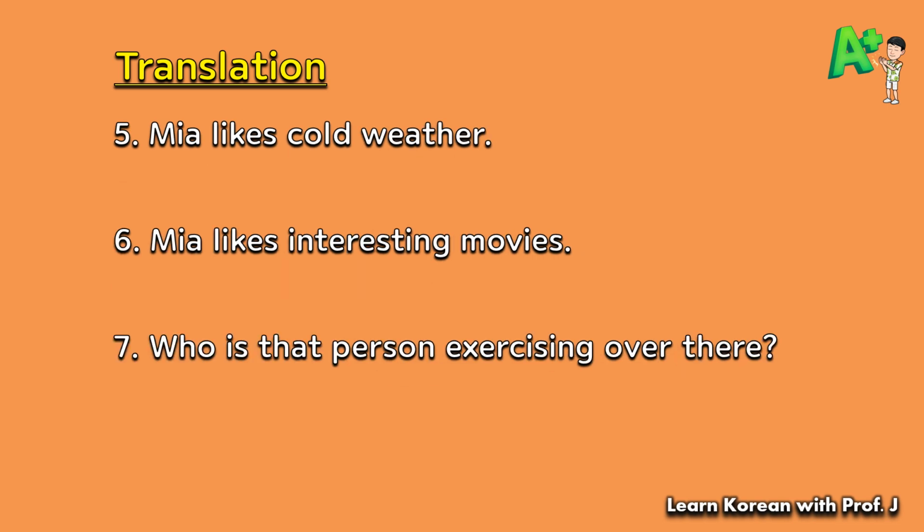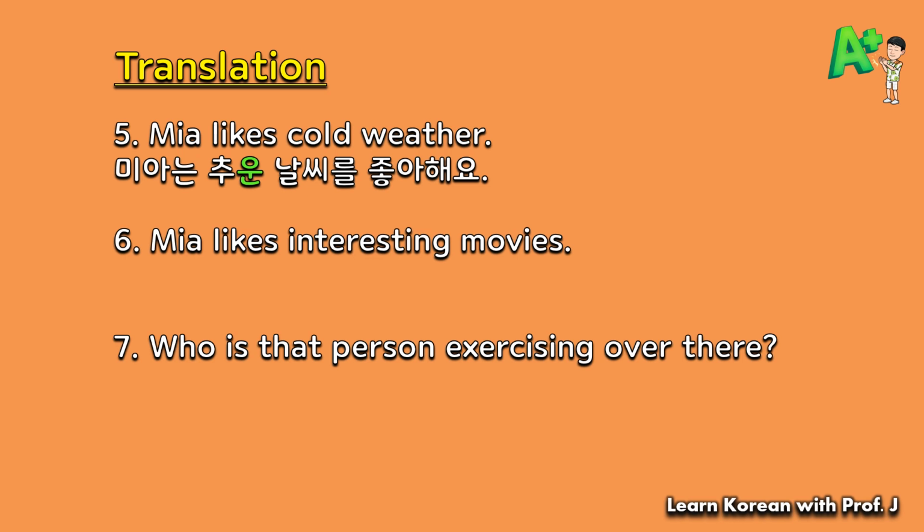Okay, let's do number 5, 6, and 7. Mia likes cold weather. 미아는 추운 날씨를 좋아해요. To be cold is an adjective. However, the dictionary form is 춥다. So this is a 비읍 irregular conjugation. Okay. Next sentence.